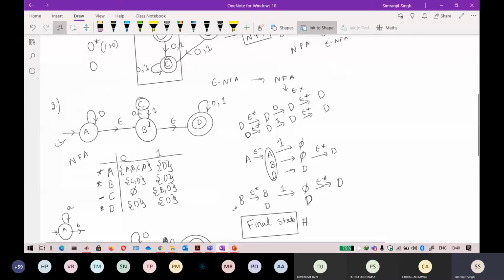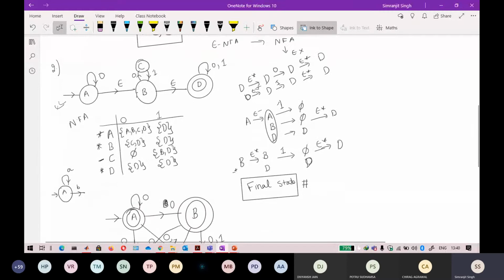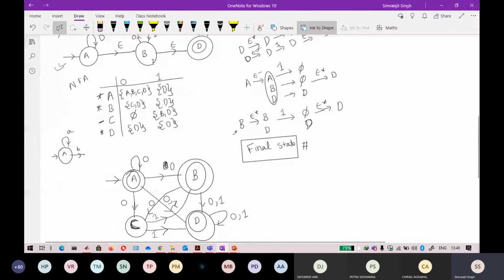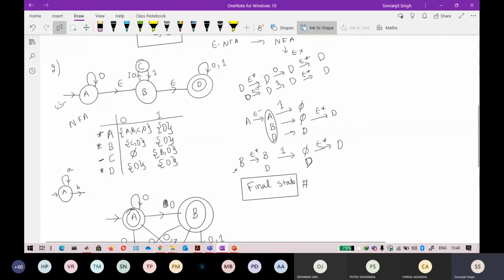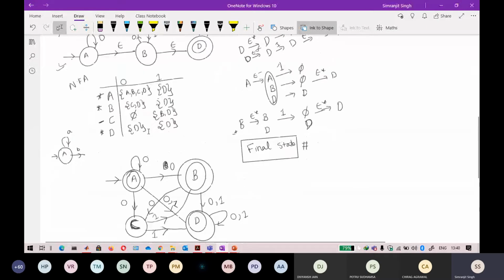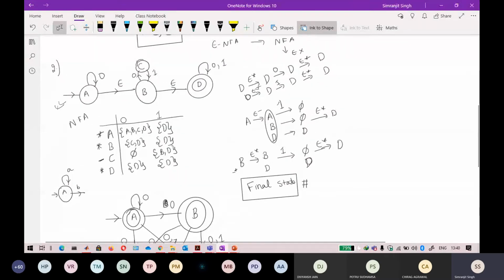Now again you can reach from B to D. So it means that only 0 and 1 from this state can also be acceptable. C is not a final state here, because there is no epsilon move here, so you cannot reach D from C. You need 2 epsilon moves to reach D, but here it is 0 and 1, so C cannot be the final state. Keep that in mind.